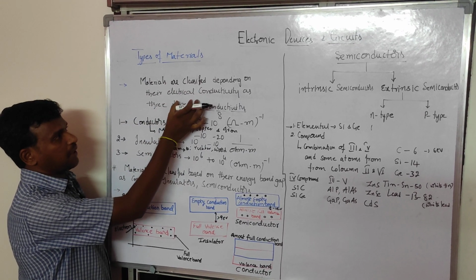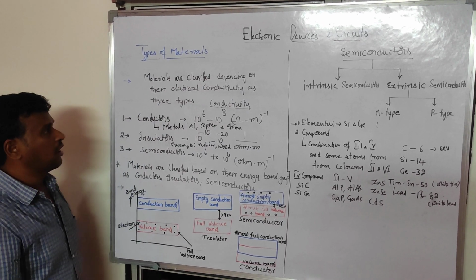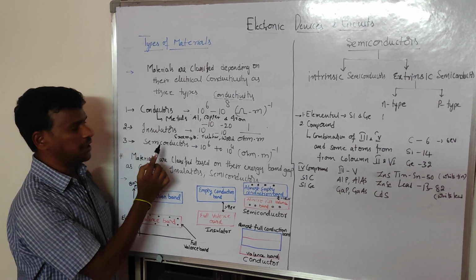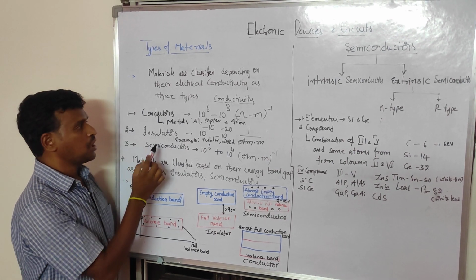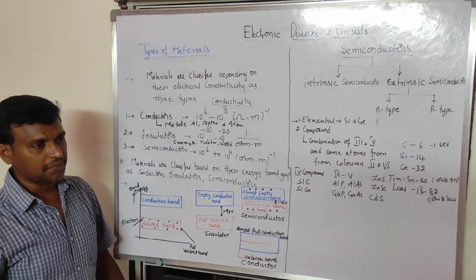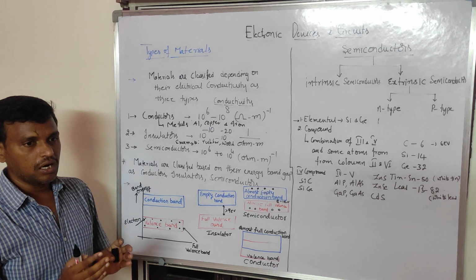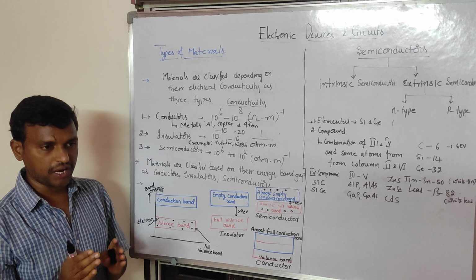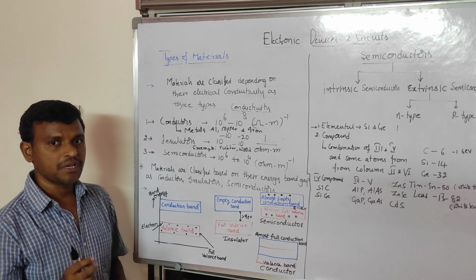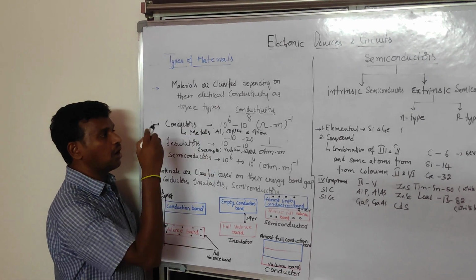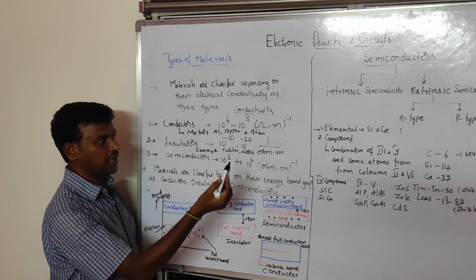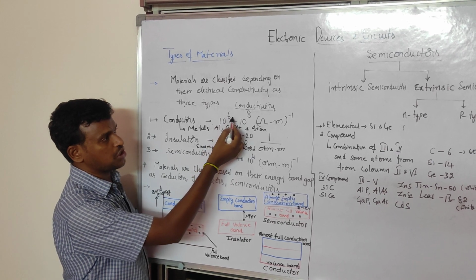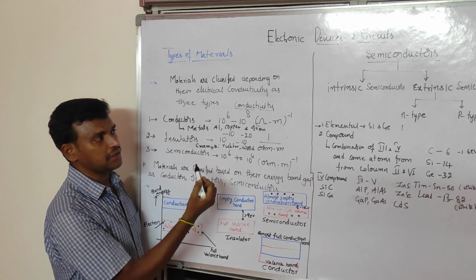Materials are classified depending on the electrical conductivity as three types. The first one is conductors, the second one is insulators, and the third one is semiconductors. So what is a conductor? A conductor offers very little or zero resistance to the flow of current, or we can also say that its conductivity is very high, in terms of values 10 power 6 to 10 power 8 ohm meter inverse.